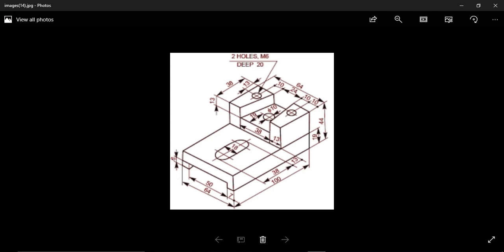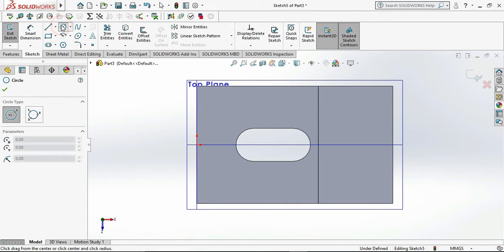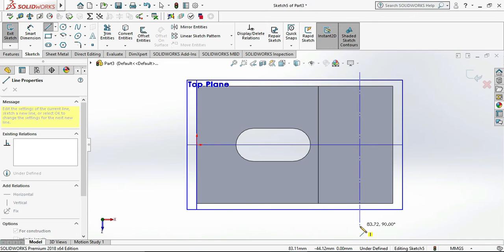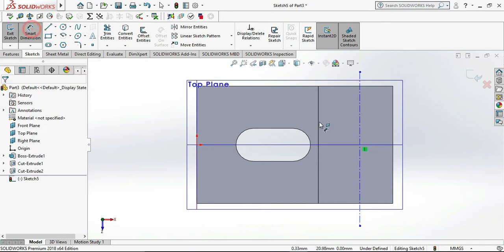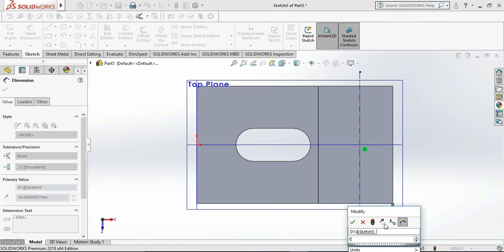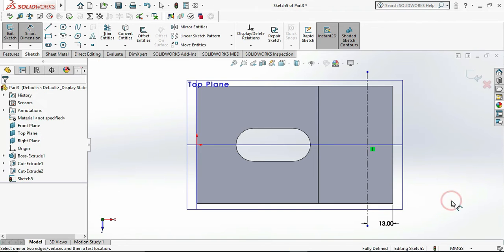So firstly we go with the center line to draw the circles. So firstly give the reference dimensions to that center line to draw the circles. So I'll take it as 13 mm as per sketch.